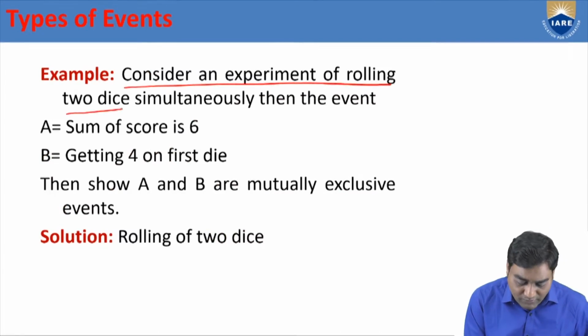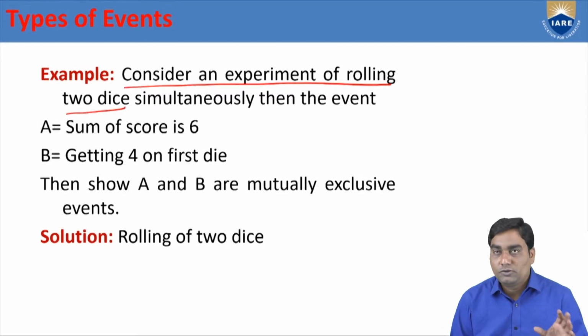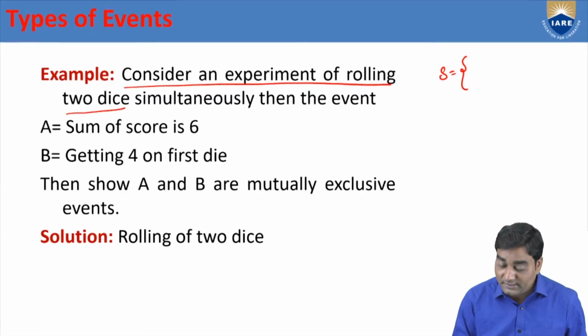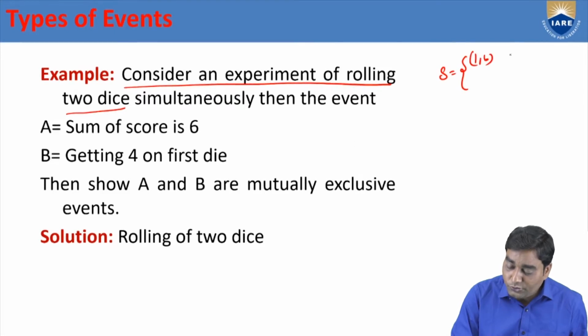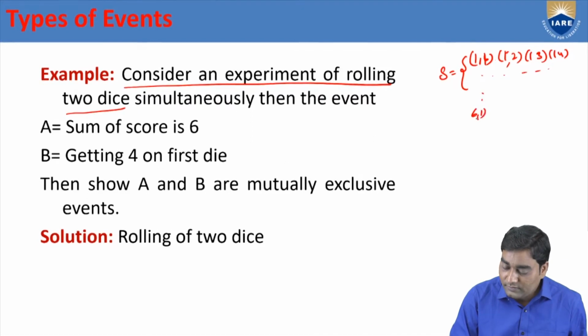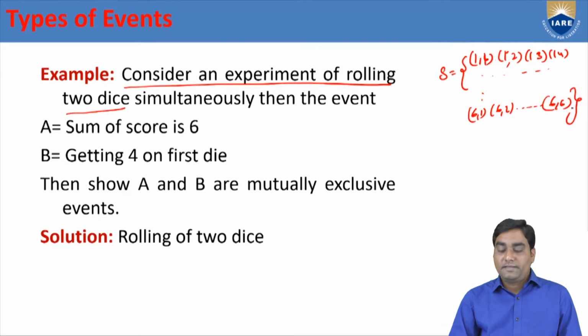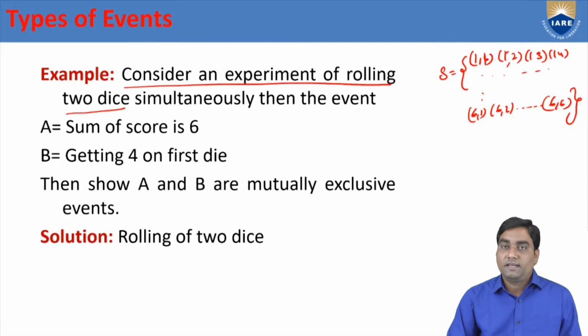Consider an experiment of rolling two dice. If we throw two dice, we know the sample space consists of 6 square elements, 36. What are the 36 elements? 1,1, 1,2, 1,3, 1,4, like that. 2,1, 2,2, 2,3, 2,4, 2,5, like that. 6,1, 6,2, and so on, 6,6. The sample space consists of 36 elements. If you count all these, we are going to get 36.